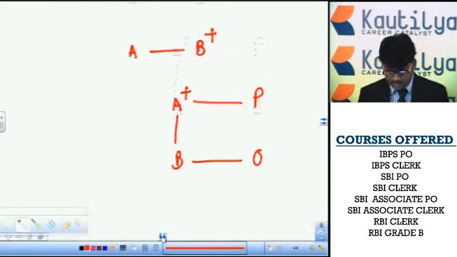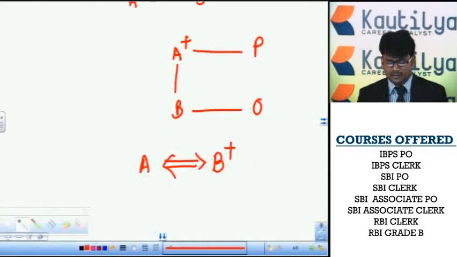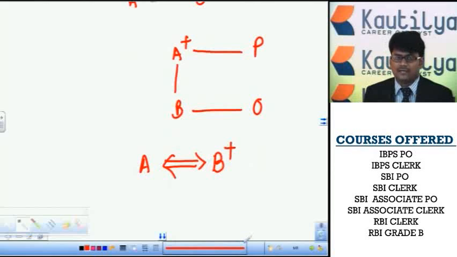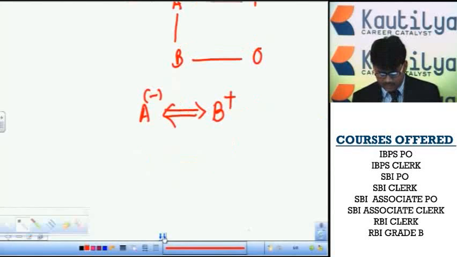Next, for example, the relationship of A and B is shown by a double implies symbol. B is a plus, A is a minus. Sorry, A is not represented by any symbol yet. Here B is a husband of A, and the representation of A and B is the double implies symbol. A is a wife of B, because B is clearly the husband and A is definitely the wife. Then we have to represent it in this manner.